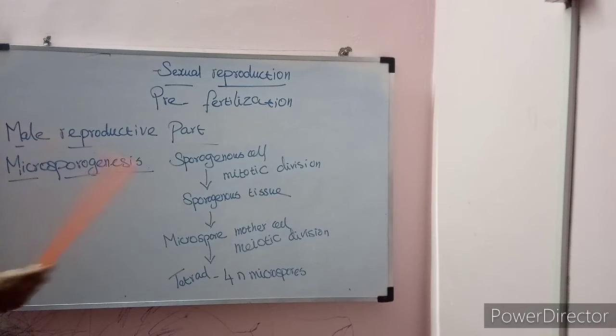Microsporogenesis: the stage involved in the formation of haploid microspores from the diploid microspore mother cell. That is called microsporogenesis. So this is sexual reproduction.